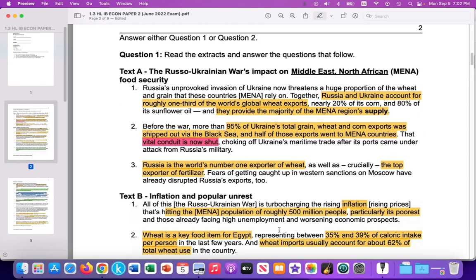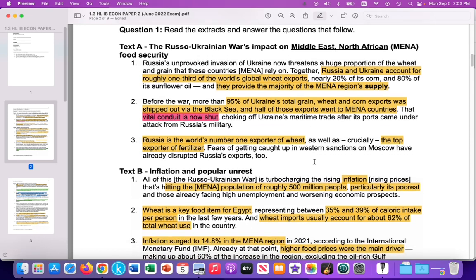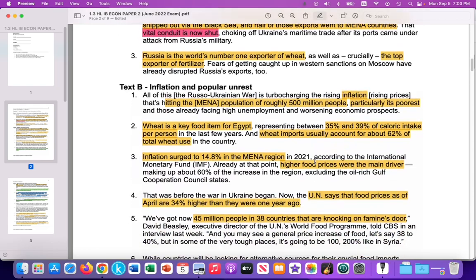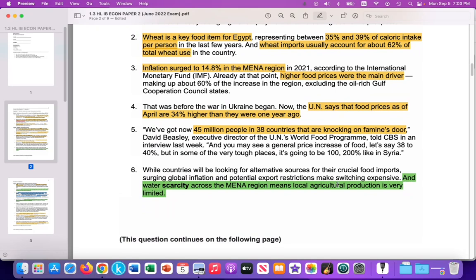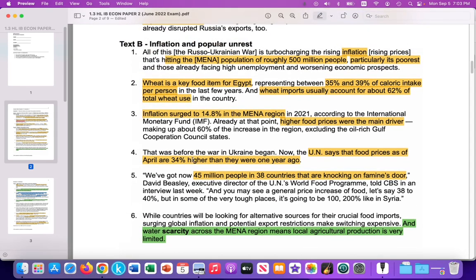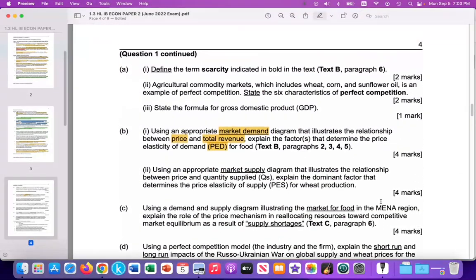And in my previous video, again, there'll be a link to that, I went over the text from those articles that I included in my paper two. So I'm not going to go over that in detail. You can read through the articles that are linked below. And for this particular question, we're going to utilize text B, paragraph 6. And the question that we're going to tackle in this video is right here.